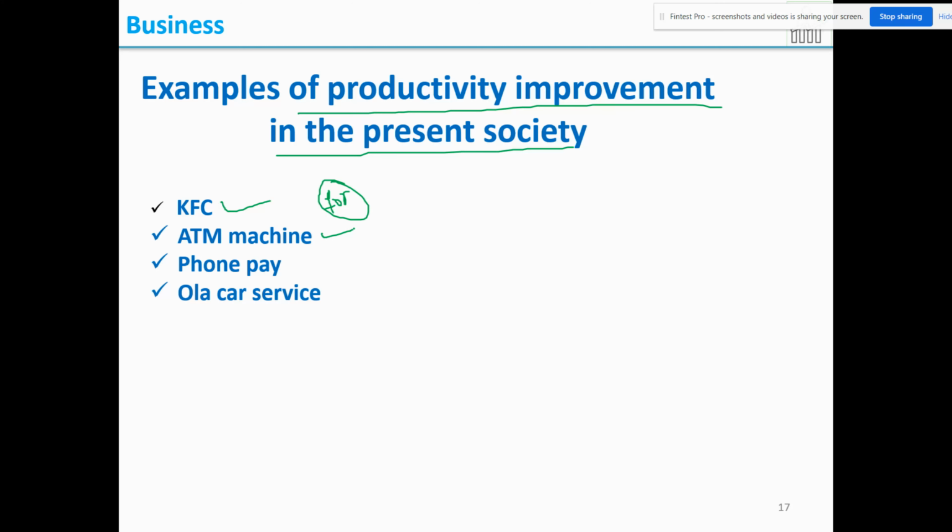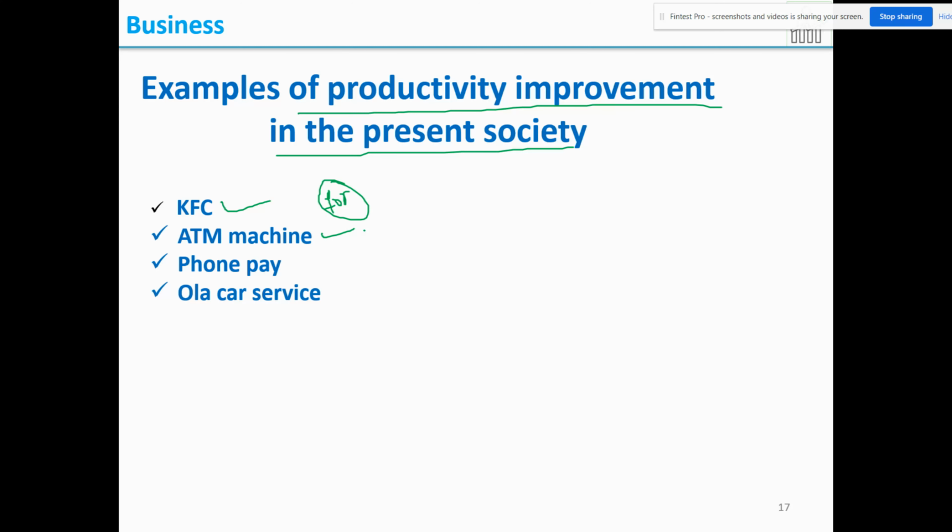Previously people were writing a checklist for deposit, and they had to stand in a queue. Now we can drop it in the ATM machine itself. There is a box. That is one improvement. Second is to withdraw money. People used to stand in the queue waiting for approval, and they had to verify the signature and everything.